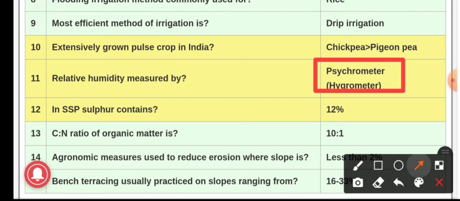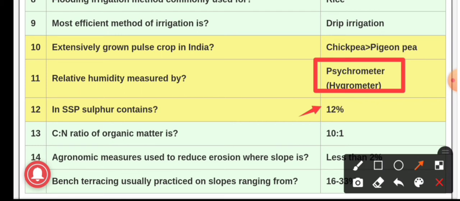Question number 12, in SSP, that is single super phosphate, sulfur contains. The answer is 12%. Single super phosphate contains 16 to 22% of P2O5, of which 90% is water soluble, and it is a mixture of monocalcium phosphate and calcium sulfate, and it contains 12% of sulfur and 18 to 21% of calcium, and this SSP is manufactured in both powdered and granular form.